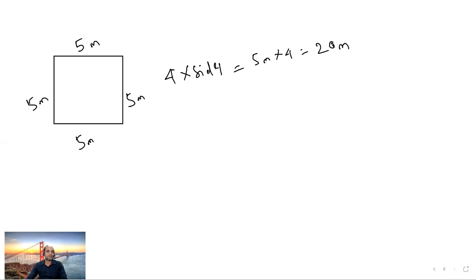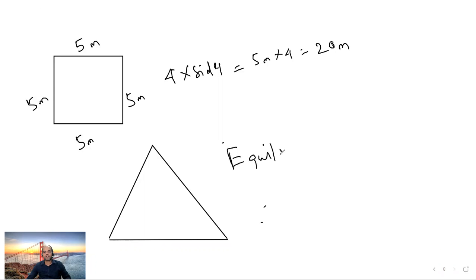Good. Exactly. We also need a triangle. Same thing is applicable to this. We can take a triangle, and suppose this is an equilateral triangle. What kind of triangle is this? Equilateral triangle. If this is an equilateral triangle, all sides are equal in size, all sides are equal in length.